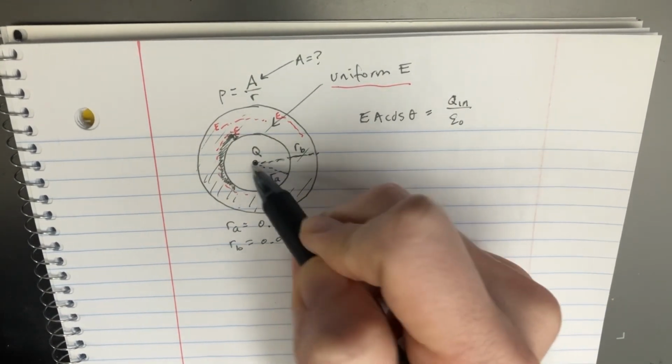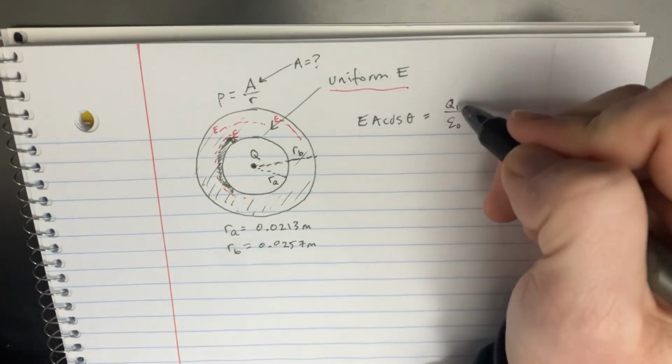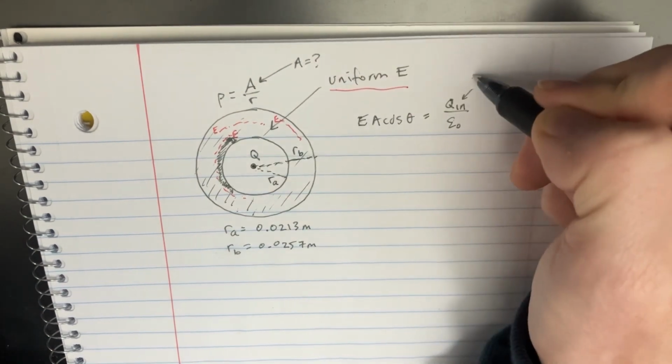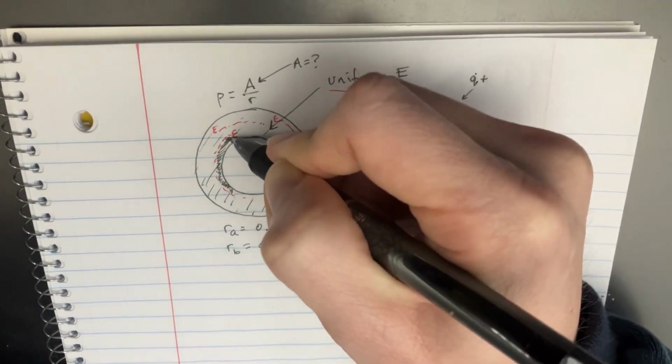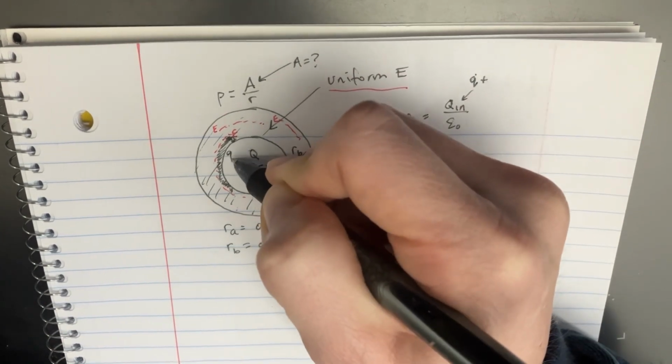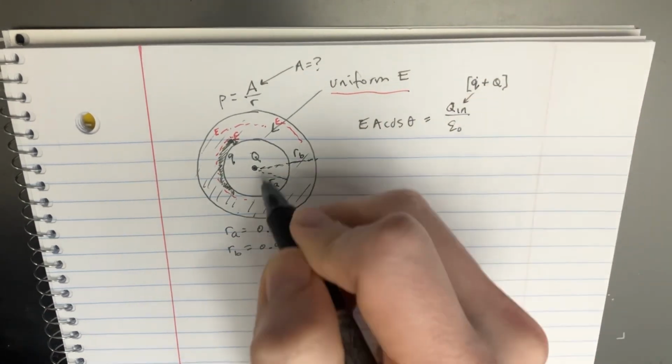So it's going to be the small q that's in there, plus the Q given. There are two charges we have to deal with inside of here.